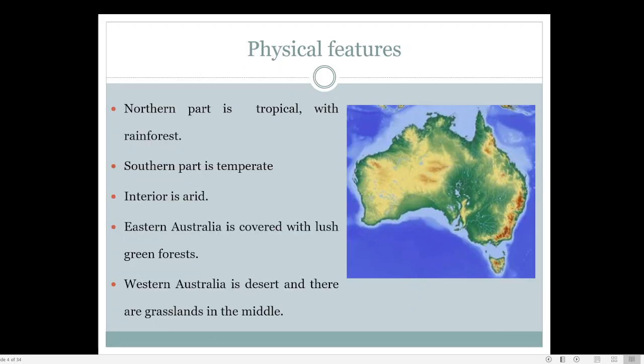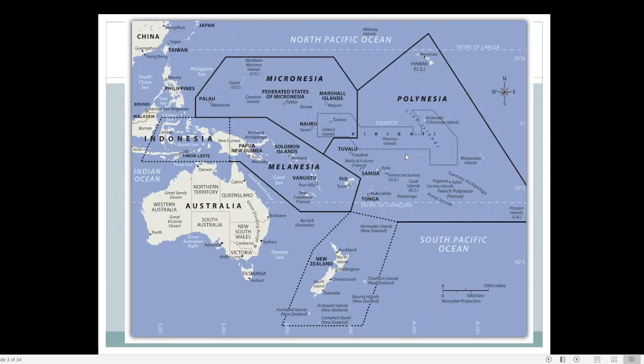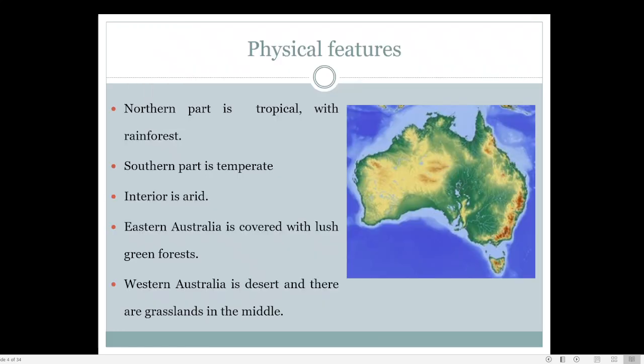Then what we are seeing is Western Australia. This is Western Australia, this region. Here there is the Great Sandy Desert and the Great Victoria Desert. The major portion of Western Australia, the largest state in Australia, is mostly desert, and there are grasslands in the middle.